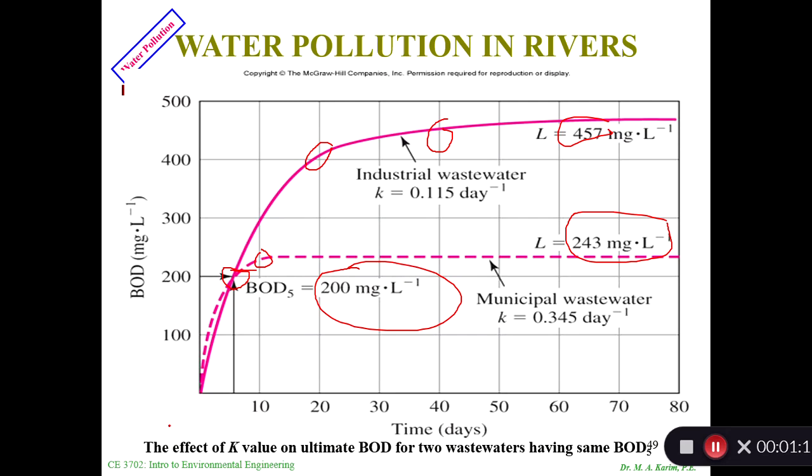So that's why it's very important to know the ultimate BOD. If I just know the 5-day BOD, I can say, oh, these are equal, whereas these will take more resources to be treated compared to this one. So this is one scenario: the same 5-day BOD but very, very different ultimate BOD.